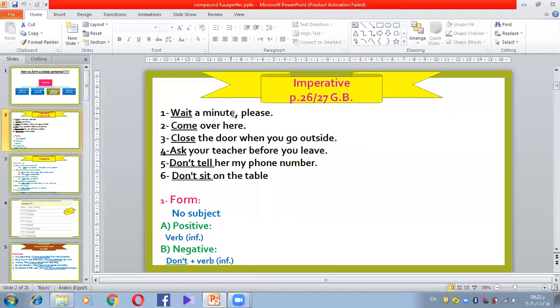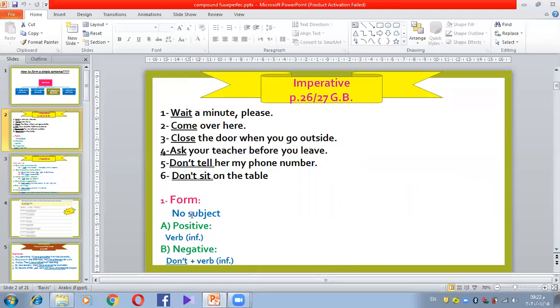Wait a minute, please. Come over here. Close the door when you go outside. Ask your teacher before you leave. Don't tell her my phone number. Don't sit on the table. Let's see the first four. What do you notice in the first four? What is something the same in these sentences?